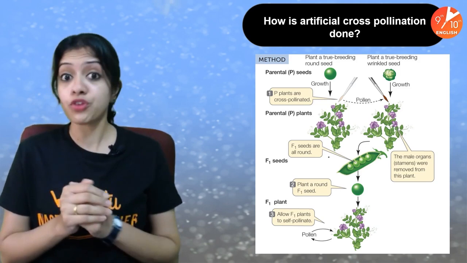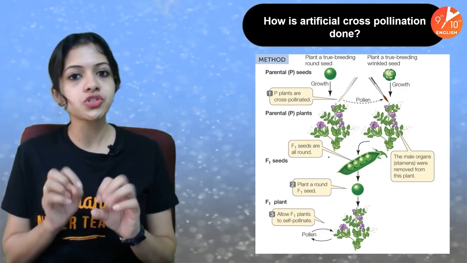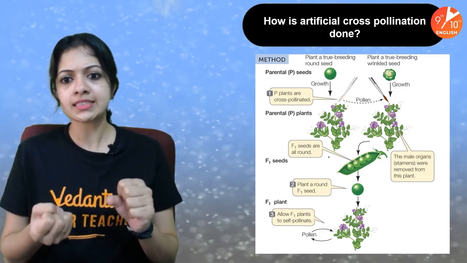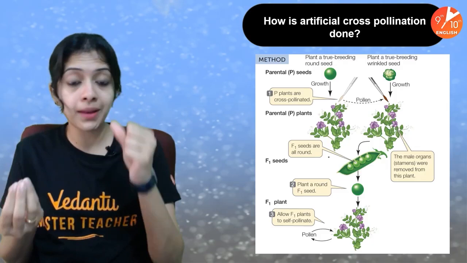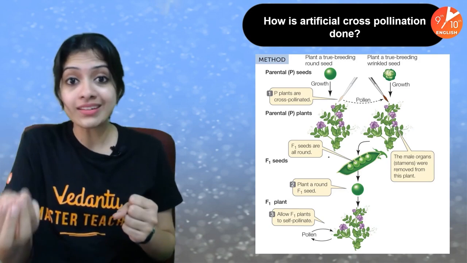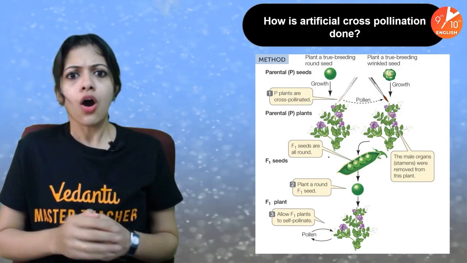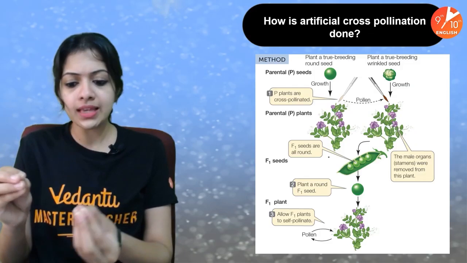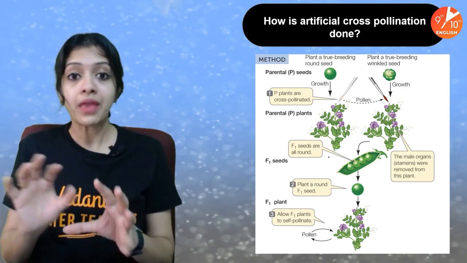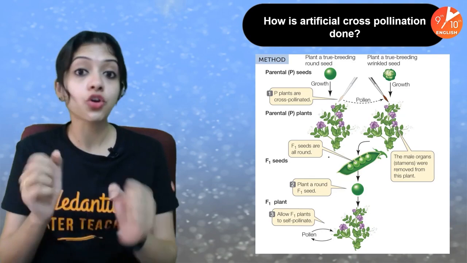Which is important for a scientist because he wanted to try out different combinations of plants, not just the pollen grains of a tall plant with the egg cells of the same tall plant, or the pollen grains of a dwarf plant with the egg cells of the same dwarf plant. No, he wanted to try and crossbreed them. He wanted to try and cross-fertilize them.